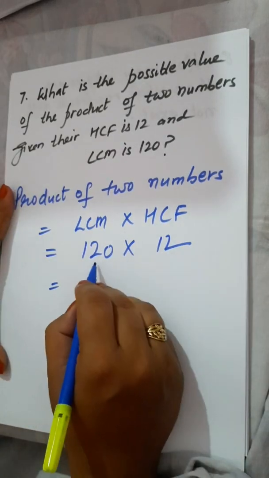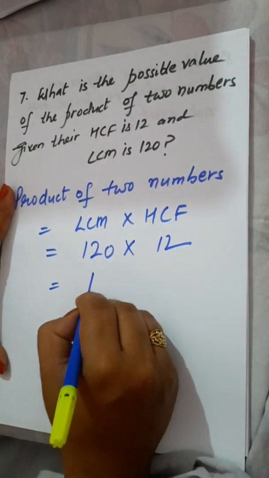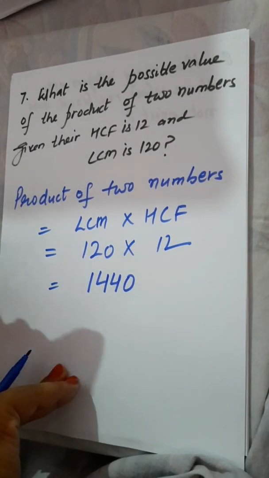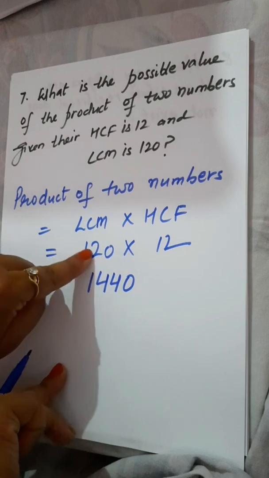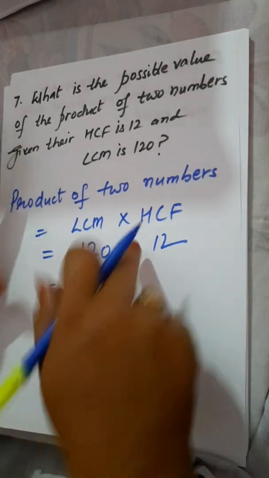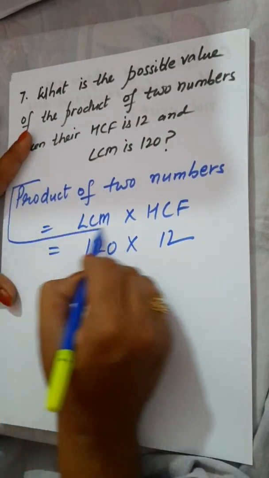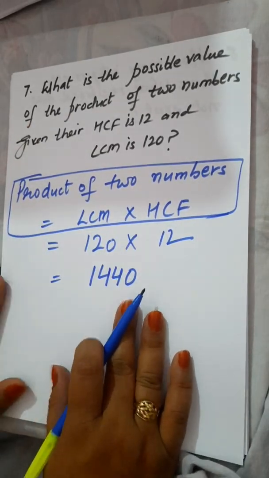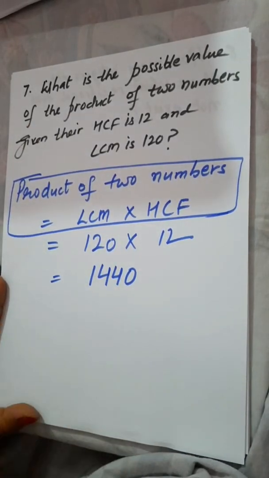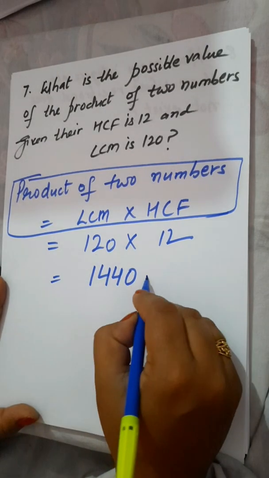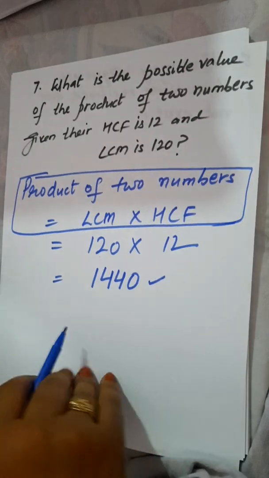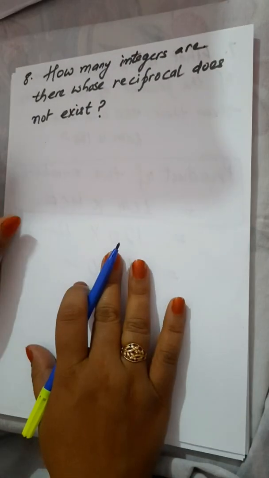After multiplying 12 with this, you will get 1440. Whenever you have to find the product of two numbers and LCM and HCF are given to you, then this is the formula. Product of two numbers is equal to LCM multiplied by HCF. So the possible value of the product of two numbers is 1440.